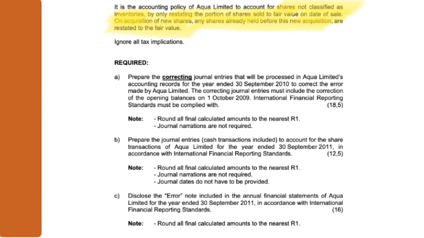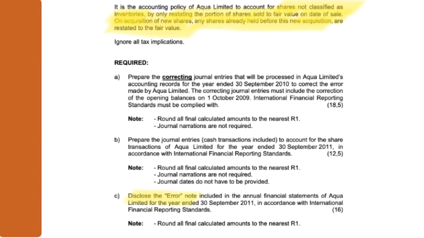Those are your IFRS 9 rules, and they just gave you a bit of guidelines. When do you do fair value adjustments and on which shares? What is their policy? How do they do it in their company? Now, in this question, we could have gone straight to asking, disclose the error note. If we ask that, the IAS 8 implications, you need to start with what was done. Luckily, they gave you bullet points explaining exactly what they did, and they gave you the journal entry.